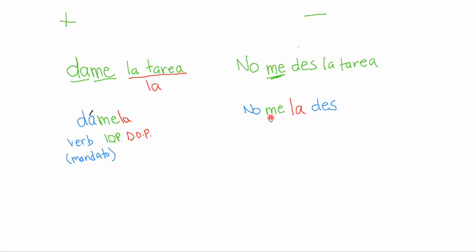Now, when you are writing these, the order in which they go is actually important. You don't get to just pick which one you want to use. You have to remember RID: R-I-D. If you have multiple object pronouns in a sentence, reflexive comes first, the indirect pronoun comes second, and the direct object pronoun comes last.